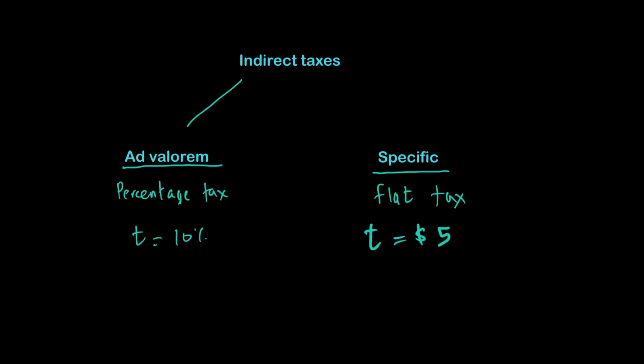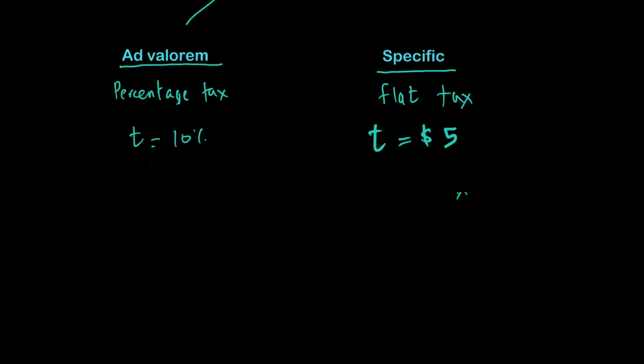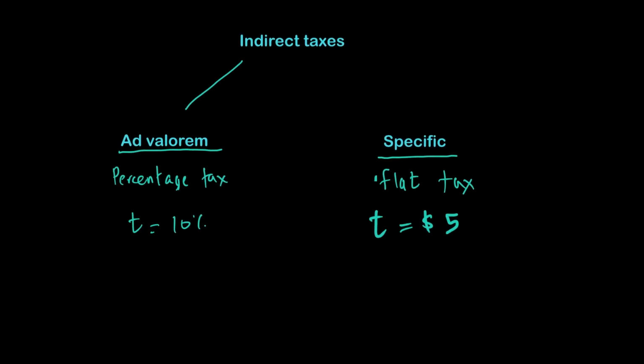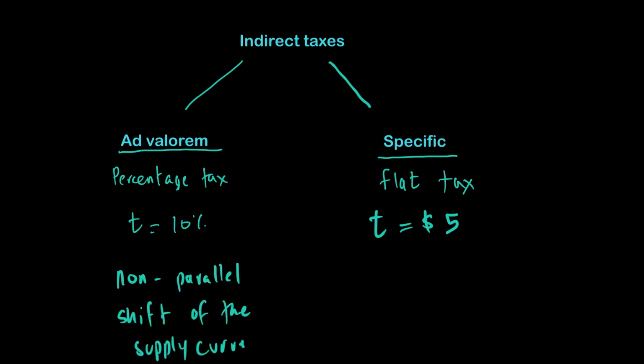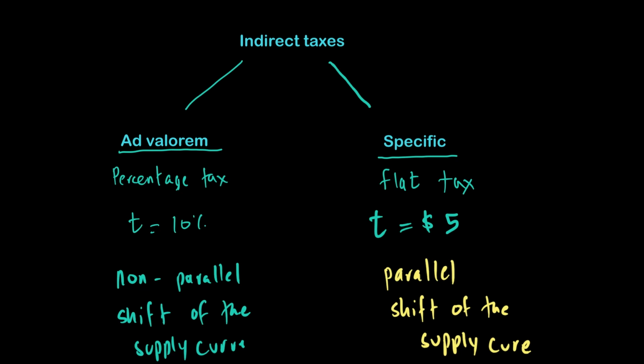$5. Now I want to show you this in terms of a diagram as well, because when you look at indirect taxes, the ad valorem tax will result in a non-parallel shift of the supply curve. But a specific tax will lead to what we call a parallel shift of the supply curve. So let's see why this happens.